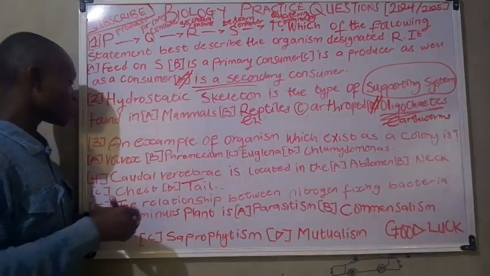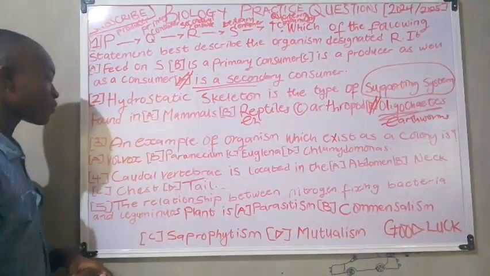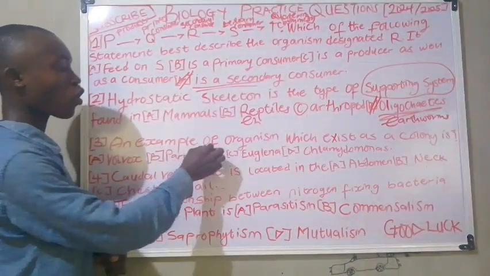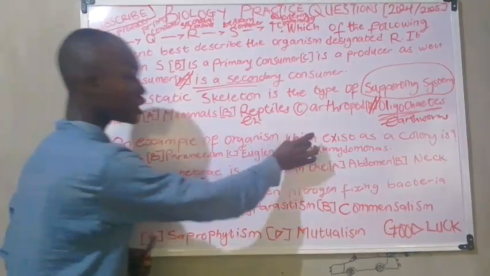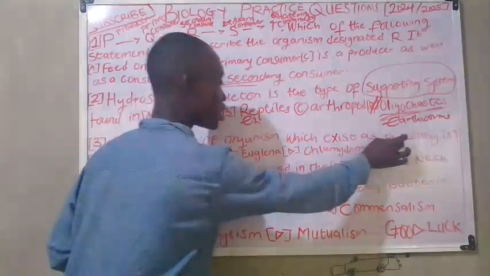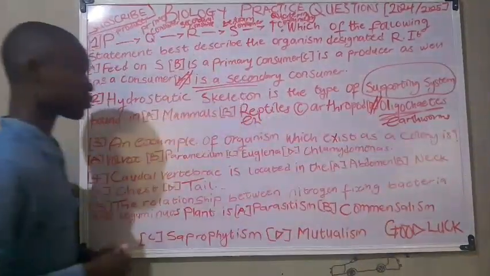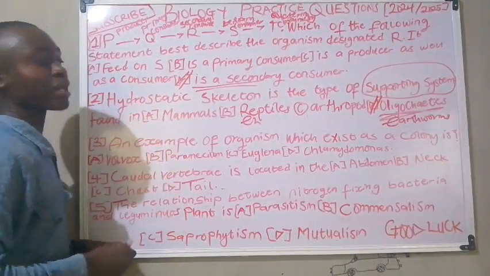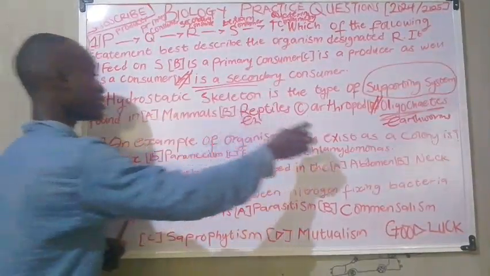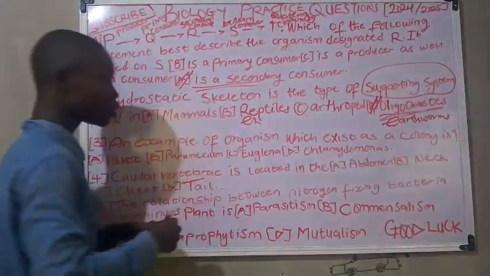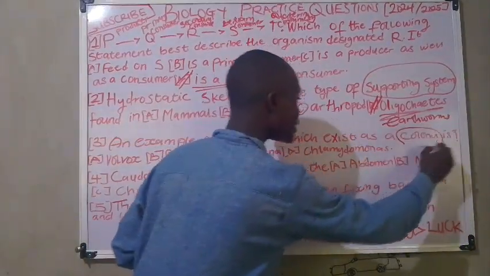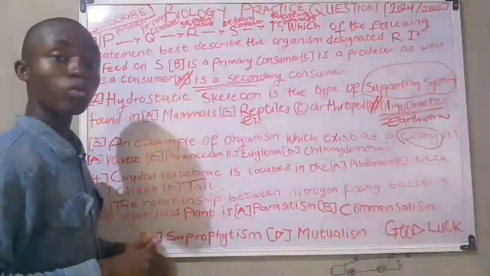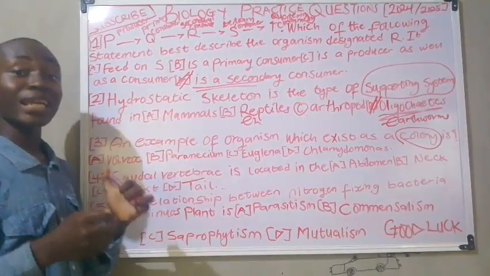Now moving on to the next practice question, we have: an example of an organism which exists as a colony is. It should be noted that a colony is a group of animals which live in groups.